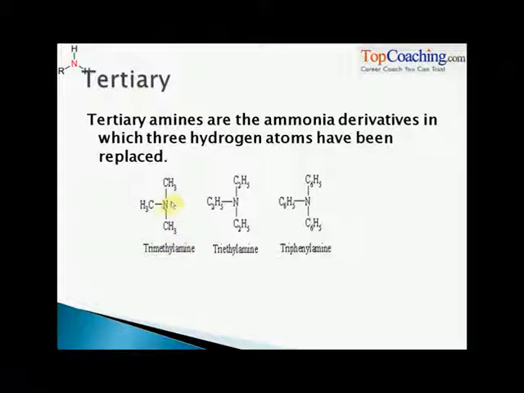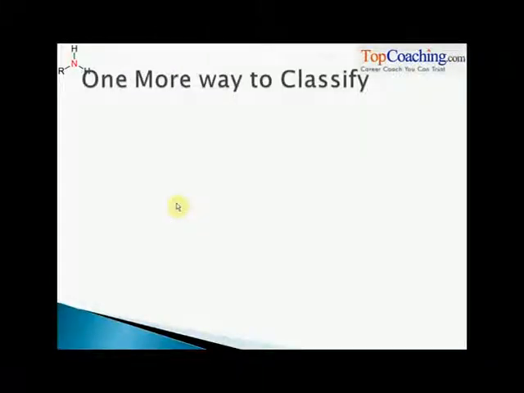Remember, now there is no hydrogen bonding between nitrogen. There is no nitrogen hydrogen bonding, and hence tertiary amines have very low boiling points. Okay, so this was a way to classify depending on number of alkyl or aryl groups that have replaced the hydrogen atoms. There is one more way to classify amines, that is depending on type of the alkyl group.